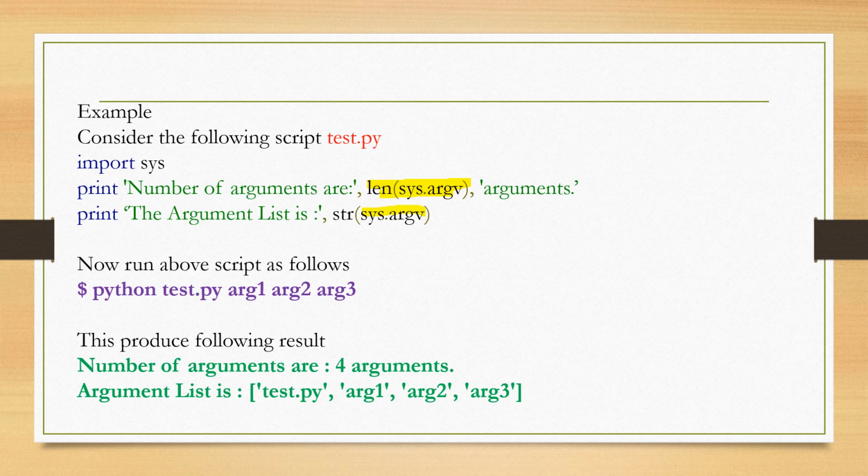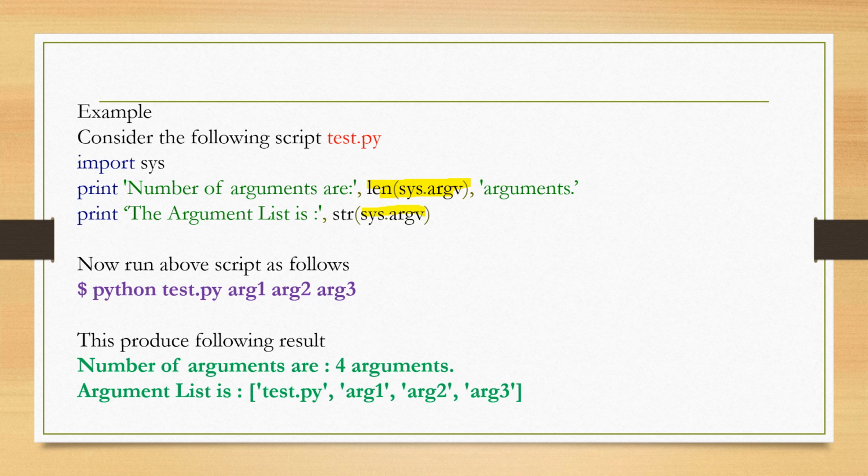So the total number of arguments is 4. By using the len function, these 4 arguments are found. Then next, the argument list is test.py, arg1, arg2 and arg3.